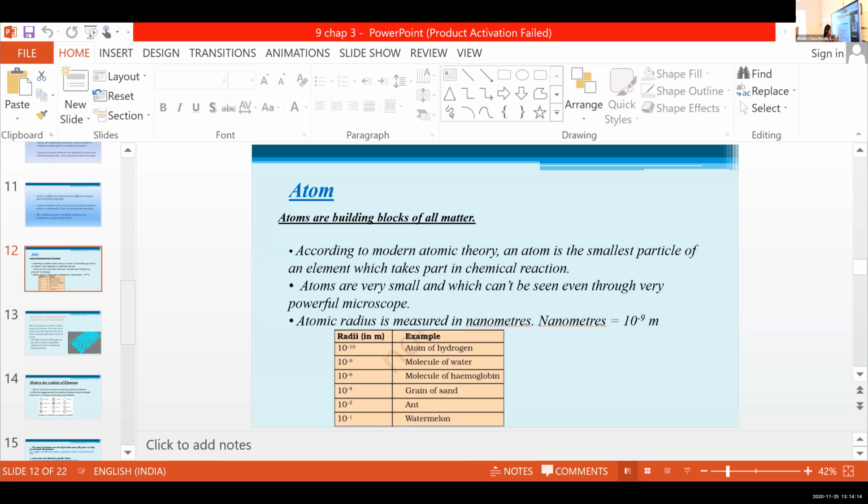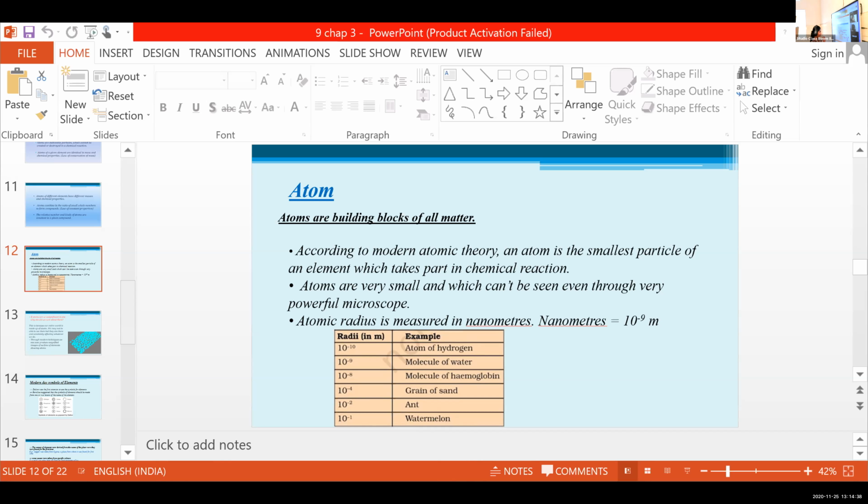Then look at this table. When we compare the radius of hydrogen, water, hemoglobin, sand, ant, and watermelon, the radius of a watermelon is 10 raised to minus 1. And when we reach the atom of hydrogen, it is 10 raised to minus 10.